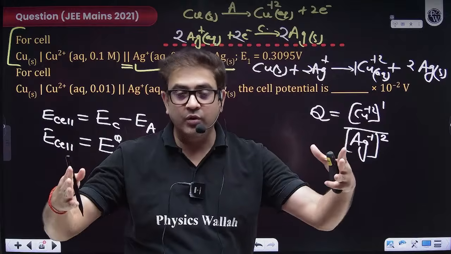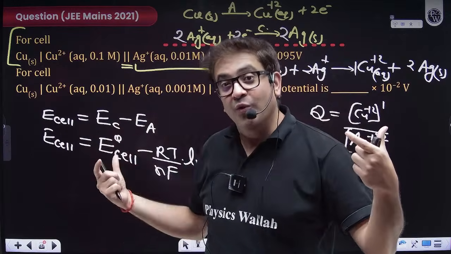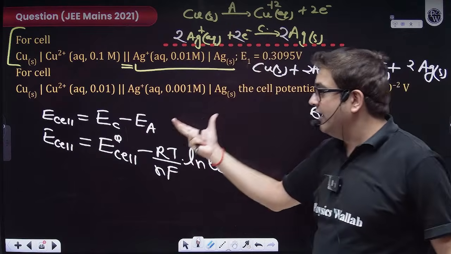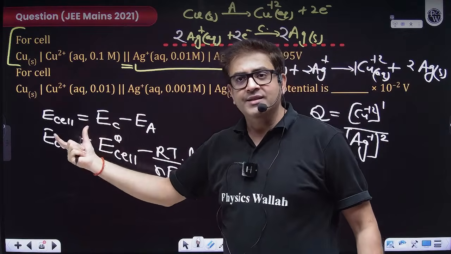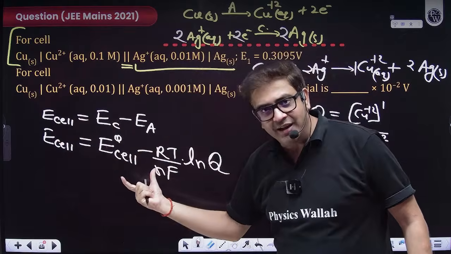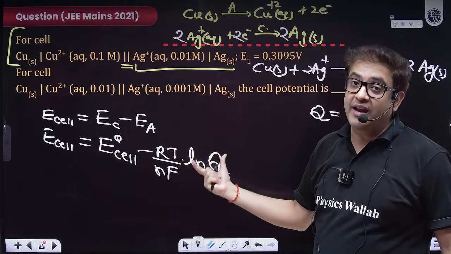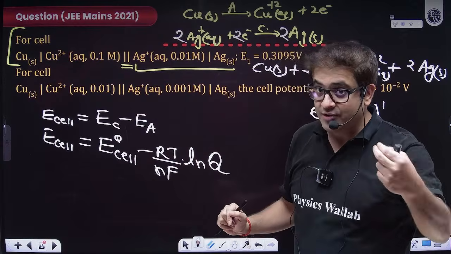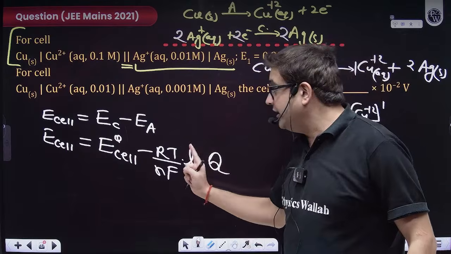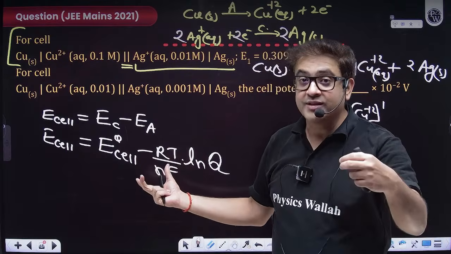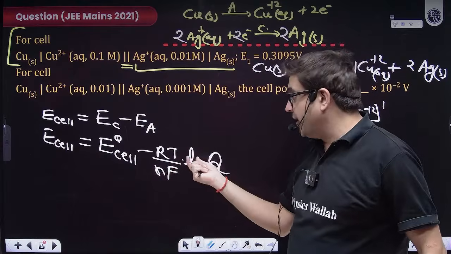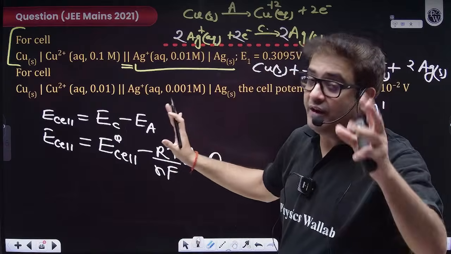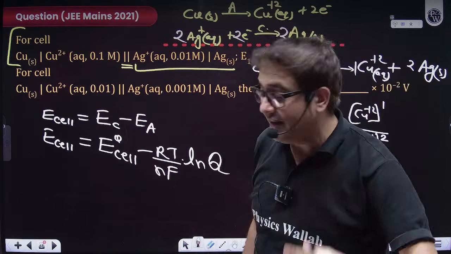If it is an electrode, then you write the Q for the electrode half reaction, and if we are doing it for the complete cell, then the trend goes the same. That is, electrode potential is equal to standard electrode potential minus RT upon nF into ln of Q. Now, R is the universal gas constant, so the value will be 8.314, because 8.314 is the value in SI unit. T, generally the question that is given to us is at 25 degrees Celsius. That means it will be 298 Kelvin.